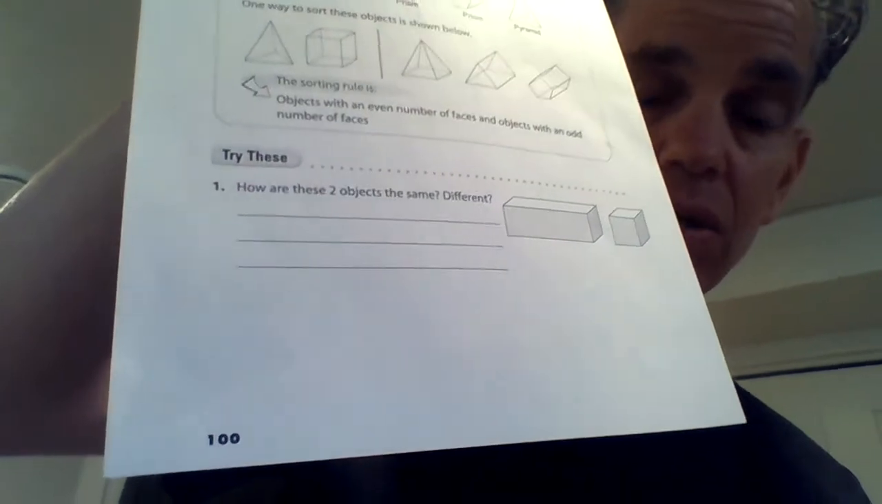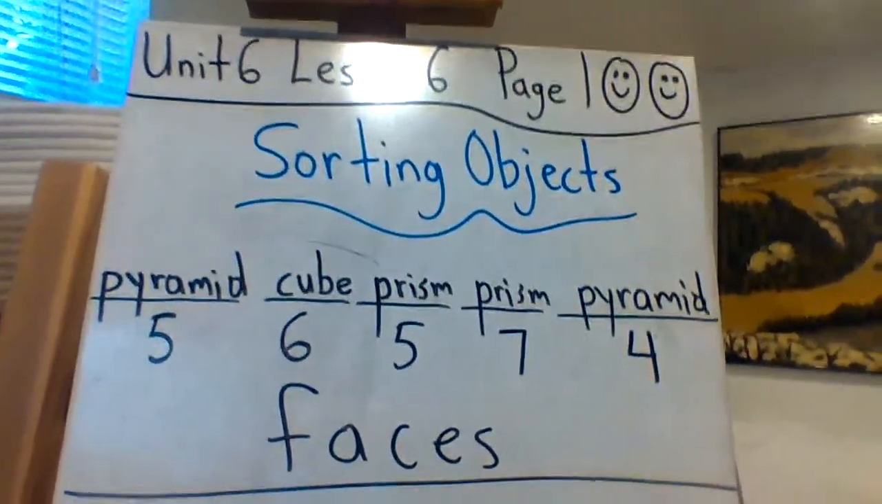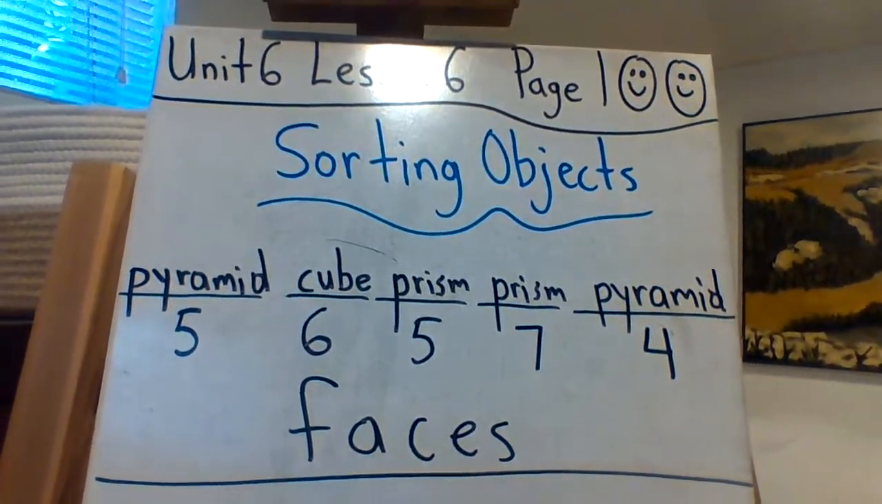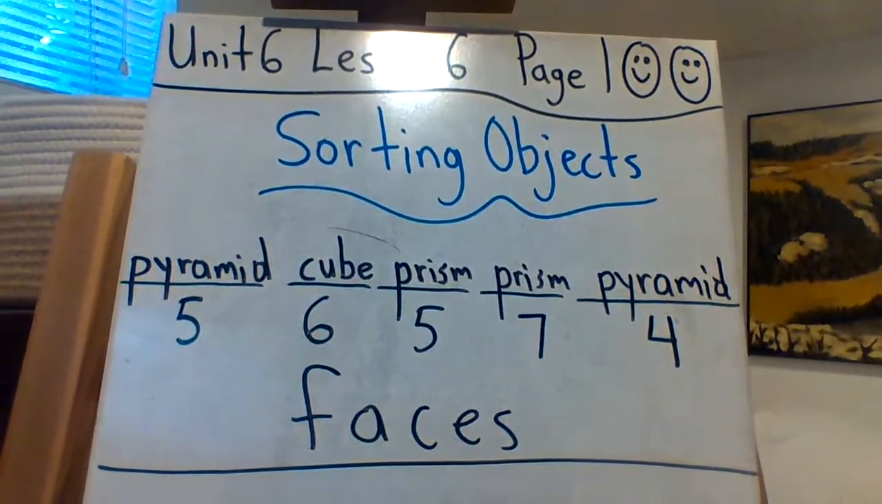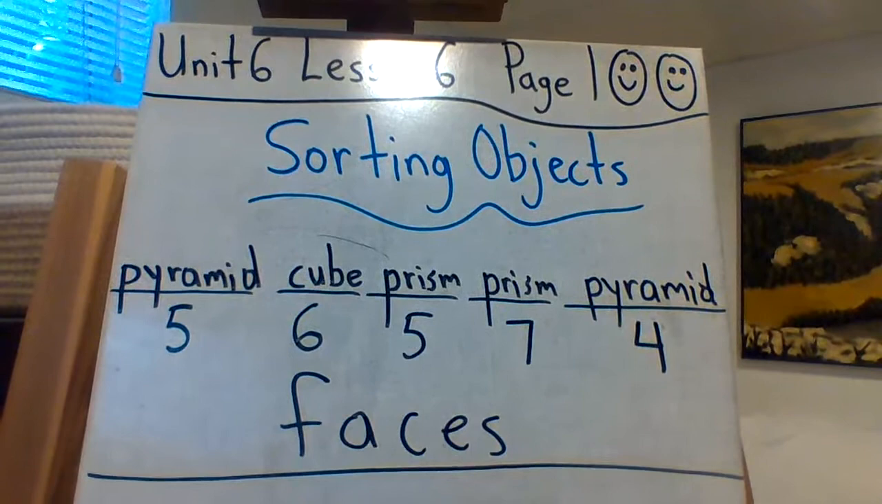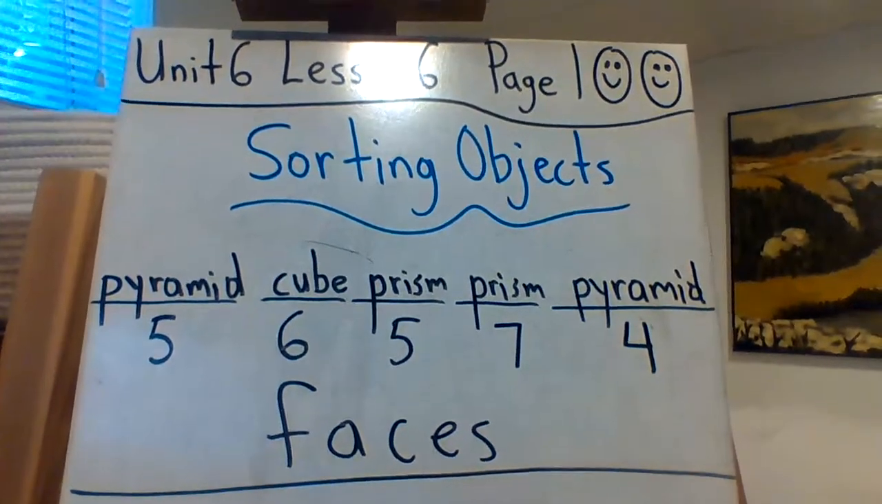And today we're going to look at some different attributes because we're sorting objects on page 100. Unit 6, Lesson 6, page 100. Sorting objects. And we know when we sort objects, we need to think about their attributes. Okay, so just think about what do they have that's special or different or the same.